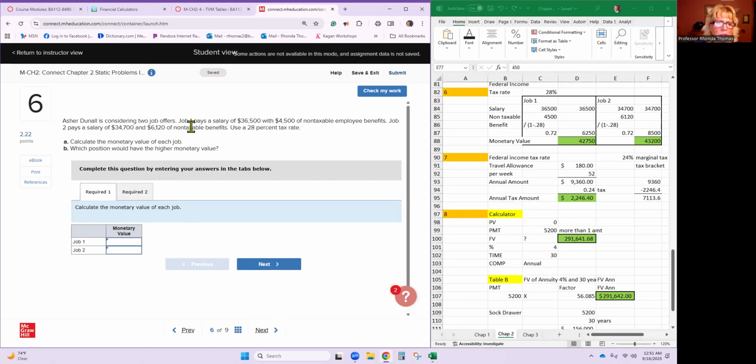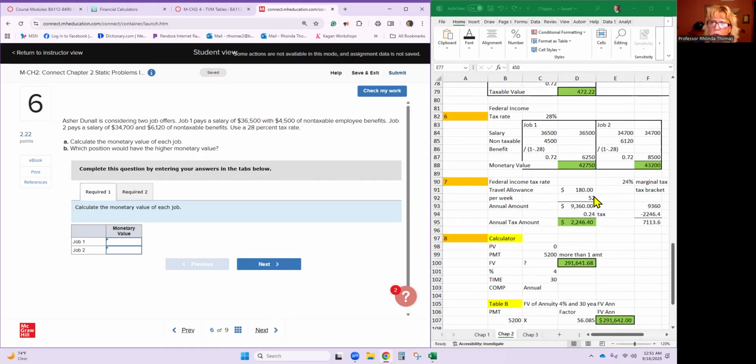Asher is considering 2 jobs. We have job 1 and job 2. We have a salary for each job, and we're still using the same federal income tax rate of 28%. So here's job 1, here's job 2, here's the salary for job 1. 36,500, and salary for job 2 is 34,700.